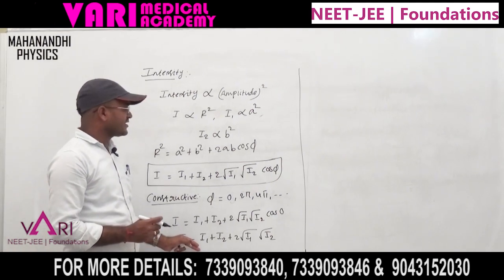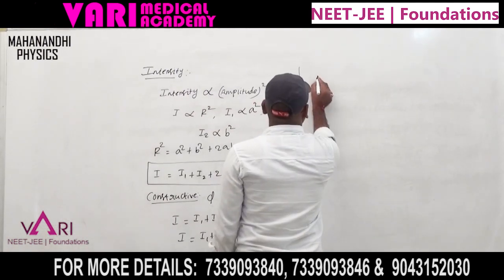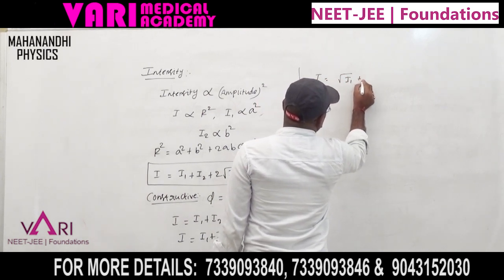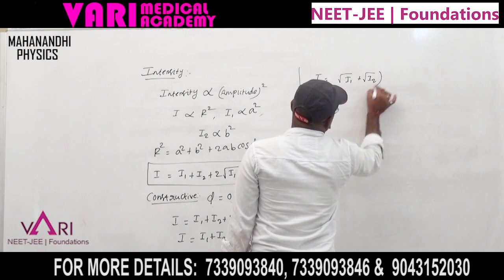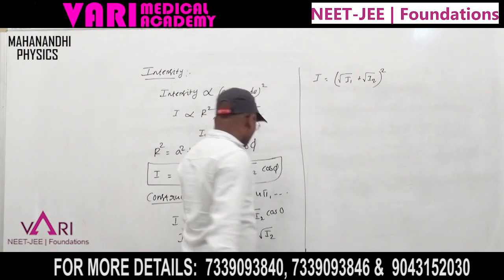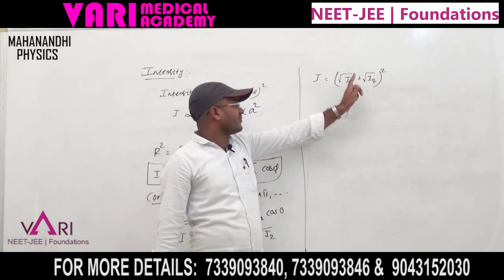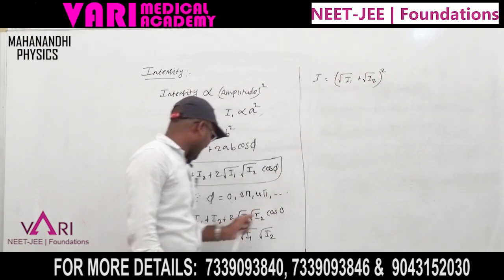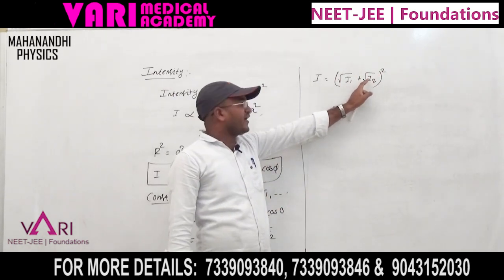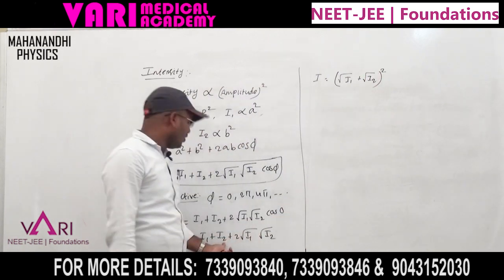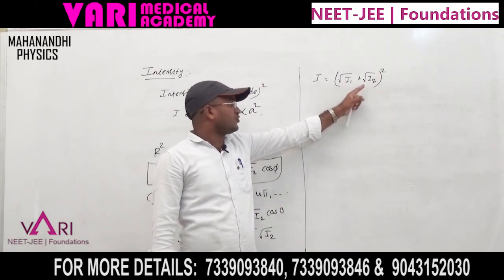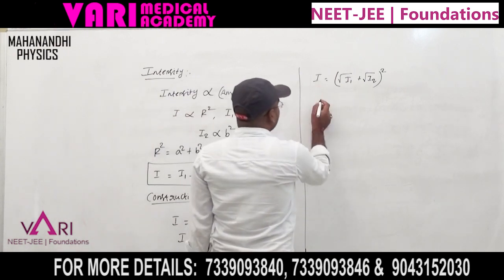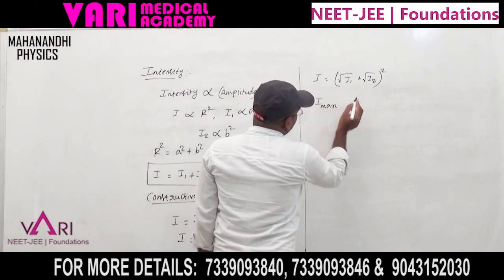So the intensity is converted to I = (√I1 + √I2) whole square. Here a is √I1, and a square is I1 since the root cancels; b is √I2, and b square is I2; and 2ab is 2√I1 √I2. This intensity is the maximum intensity.